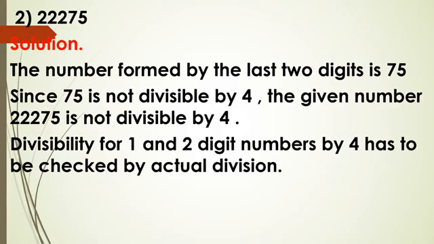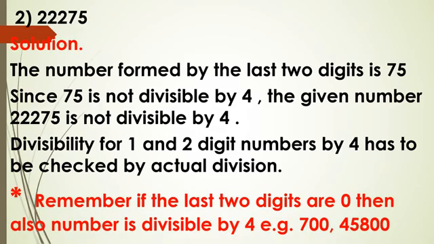But if the number is of 1 or 2 digits, then you have to divide and check. Actual division you have to do. One important point that you should keep in your mind, that if the last 2 digits are 0, then also a number is divisible by 4. Okay, example 745,800.